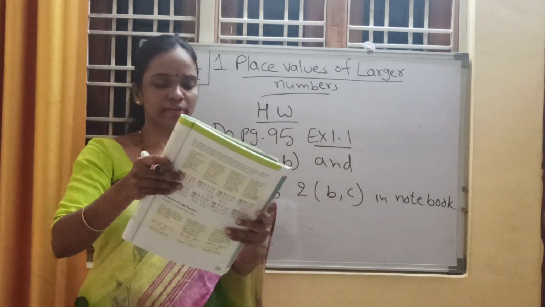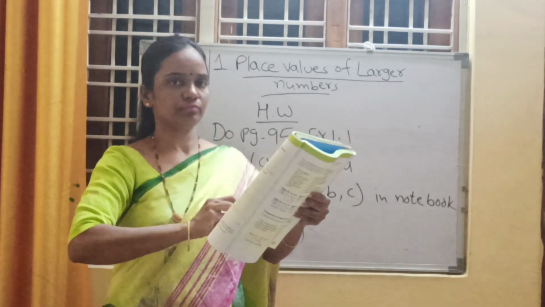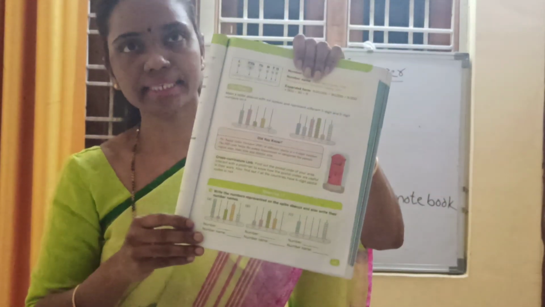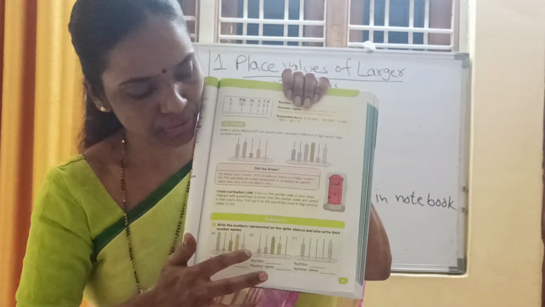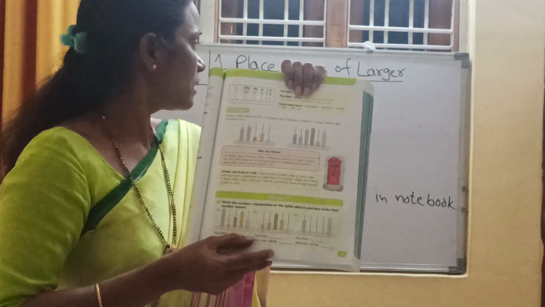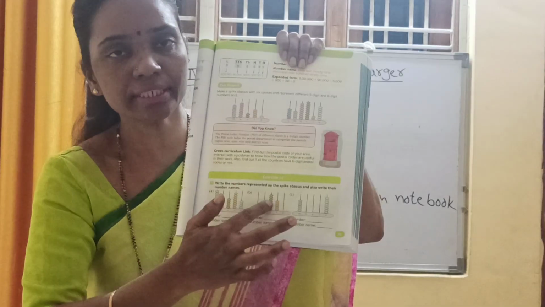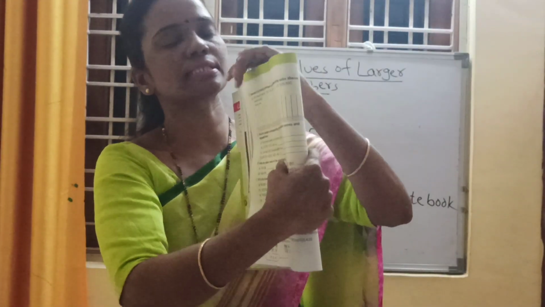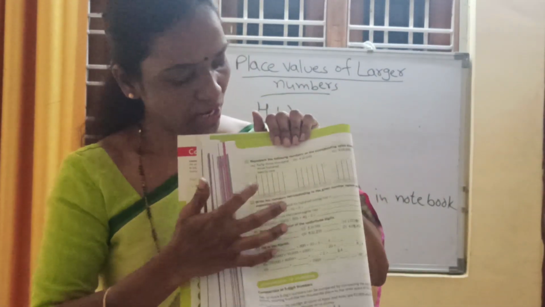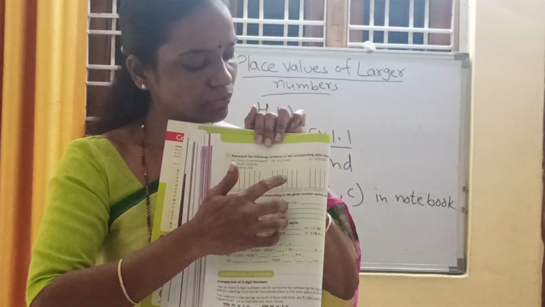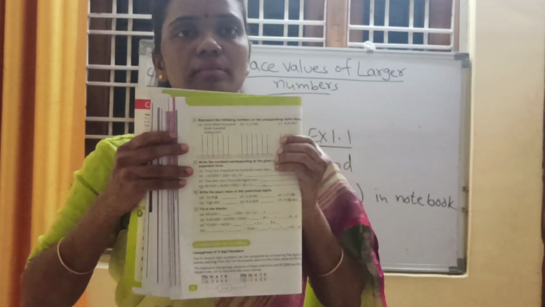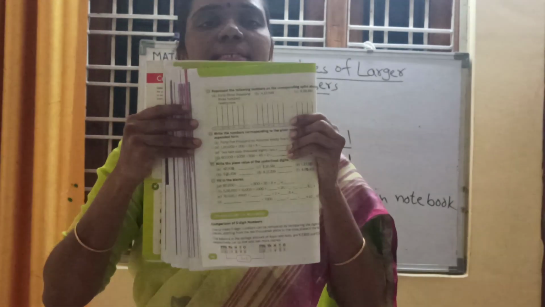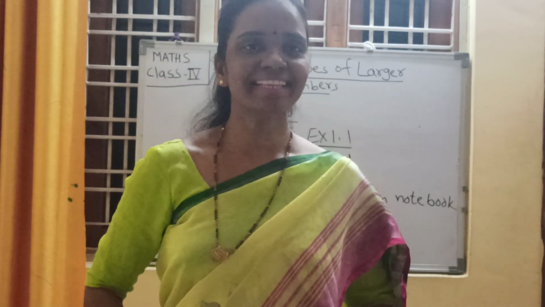I will show you, children. So this is page number 95. Here you need to do which bit, children? A and B. The A and B bit is your homework. And next, page number 96. Already we did the A bit. You do the B and C. Okay, children? Yes, practice all these problems, children. We will meet in the next class, children.